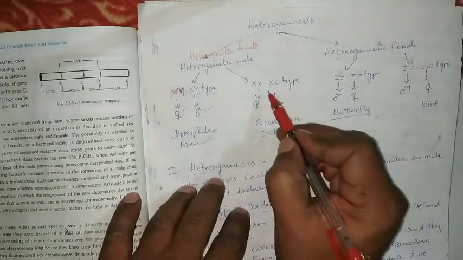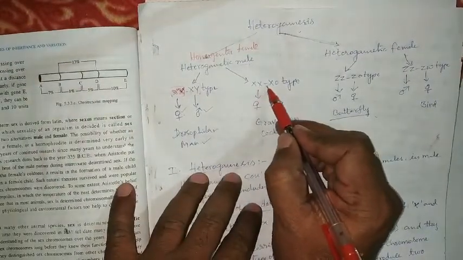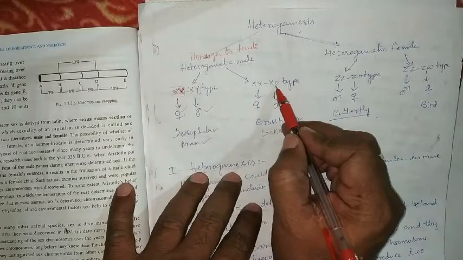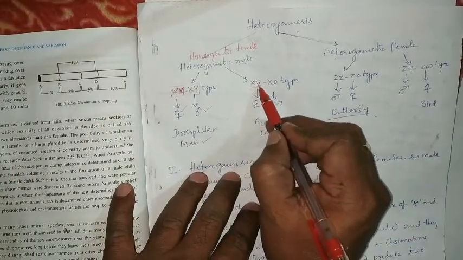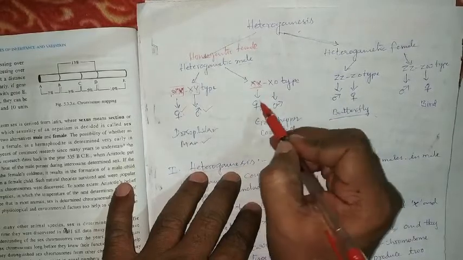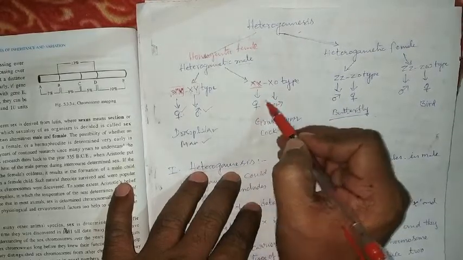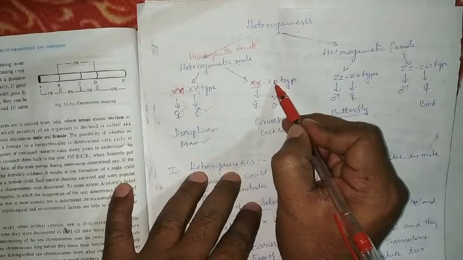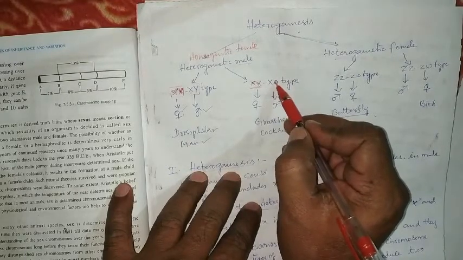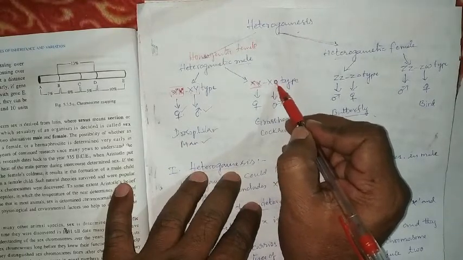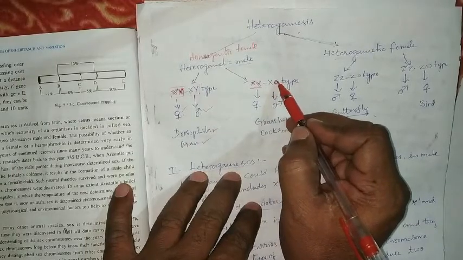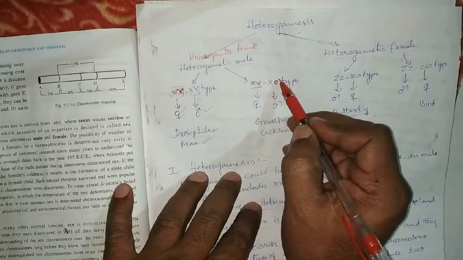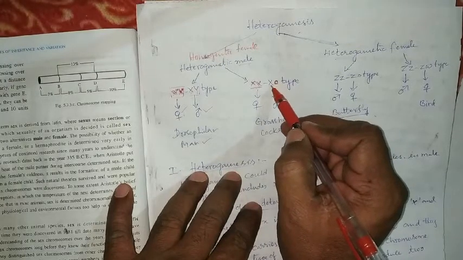One more is the XO type. Here XX is the homogametic female as usual. In XO, there is no other allosome, only one allosome is present; O represents the absence of another allosome.